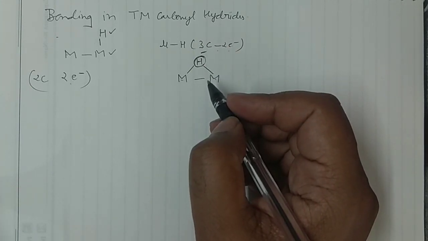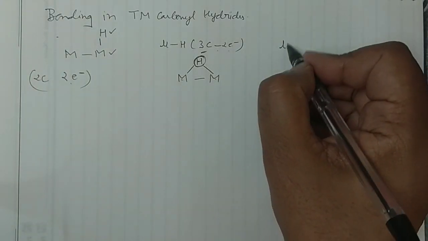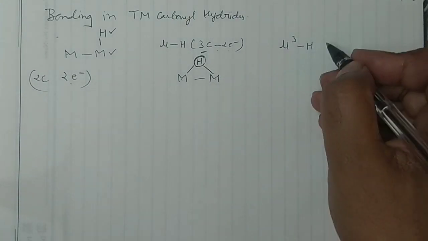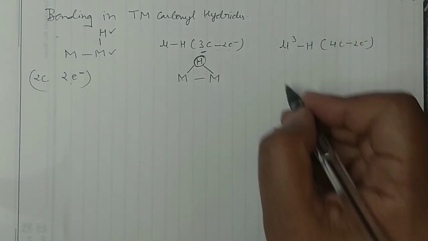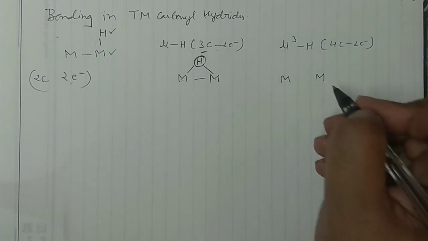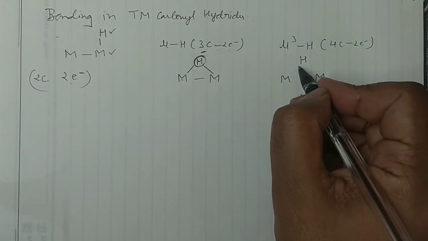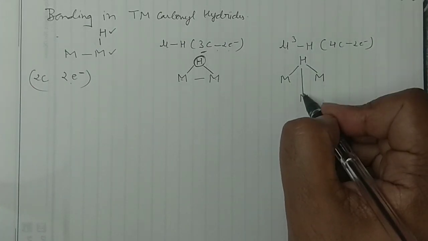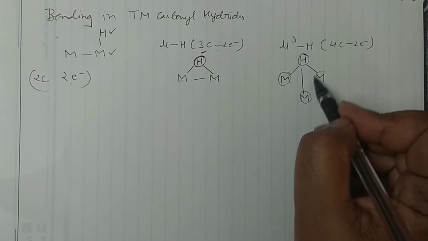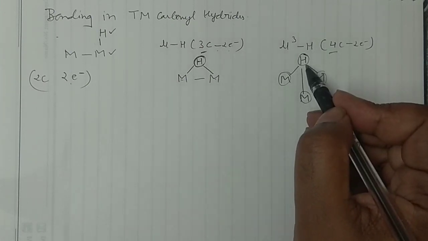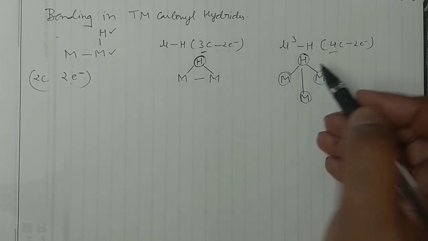What actually changes is the number of centers. Say for example, I have a mu 3 H. So it should be a 4-centered 2-electron system. How can you write it? One metal is there, another metal is there, and a third metal is there, and this is the hydrogen. You can connect this hydrogen with this metal, and with this metal. So how many centers are there? Center number 1, 2, 3, 4: 4-centered. And again only 2 electrons are provided by the hydrogen, that is the hydride. That's why it is a 4-centered 2-electron system.